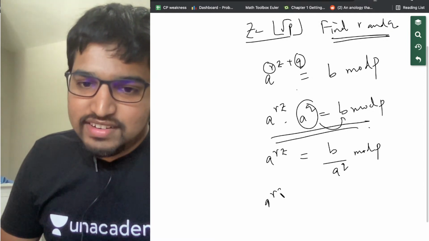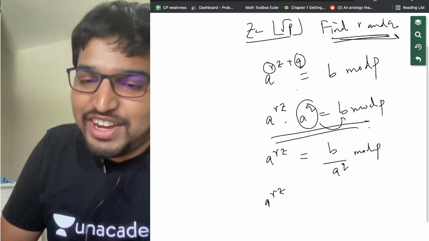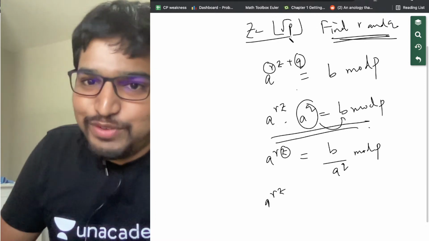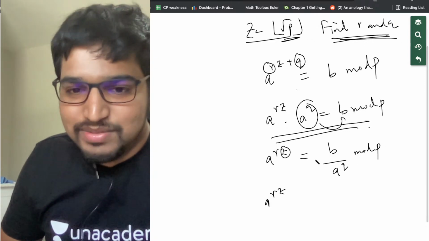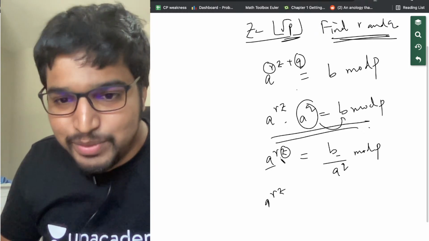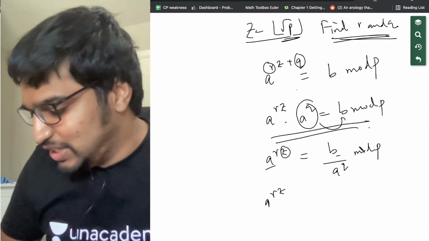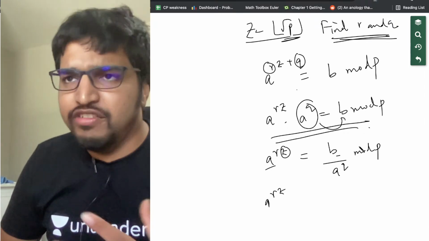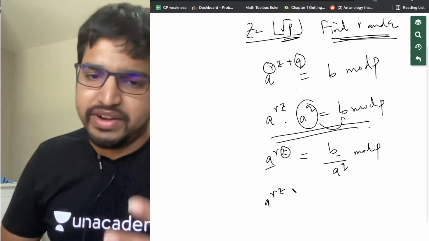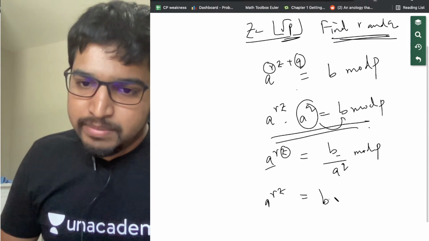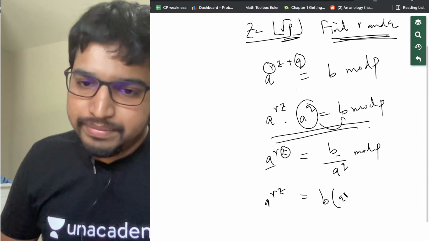Now A power RZ, note that we need to find just R and Q. Z, we know what Z is, it's floor of root P. We know what P is, we know what A is, we know what B is. We just need to find R and Q which satisfy this equation. There might be several R and Q which satisfy this equation, we just need to find one of them. This is equal to B into A power Q